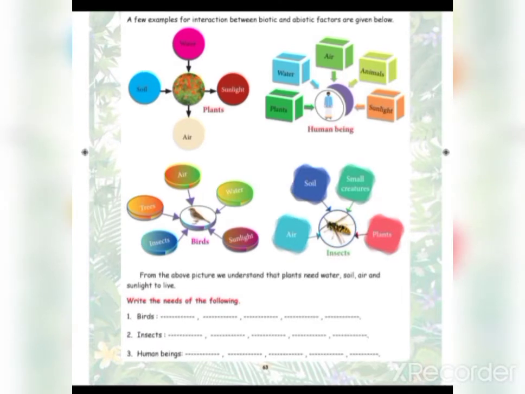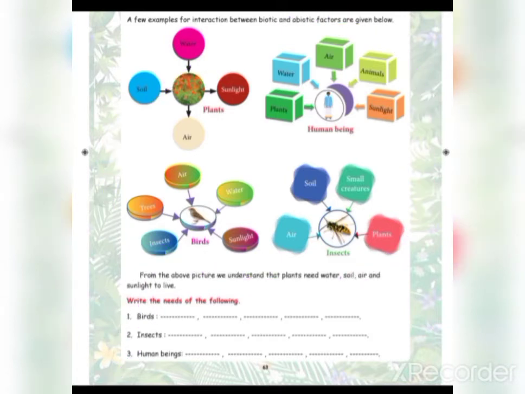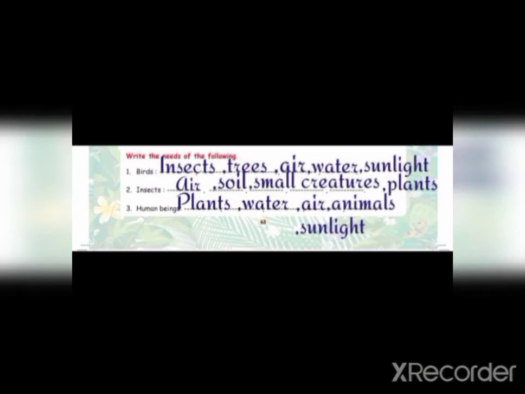Now let's do the book activity. Write the needs of the following: birds, insects and human beings. From this picture, we have to find out and write the answer. For birds, what all are needed? Insects, trees, air, water and sunlight. Second, insects need air, soil, small creatures and plants. And third, all human beings need plants, water, air, animals and sunlight.